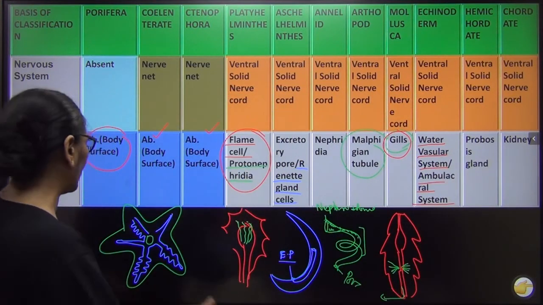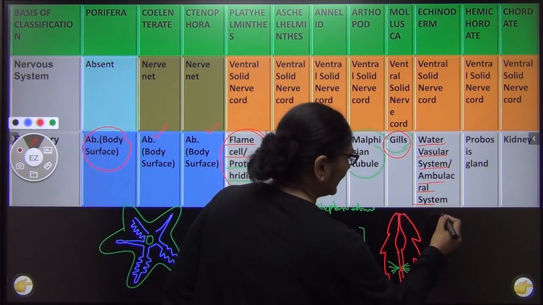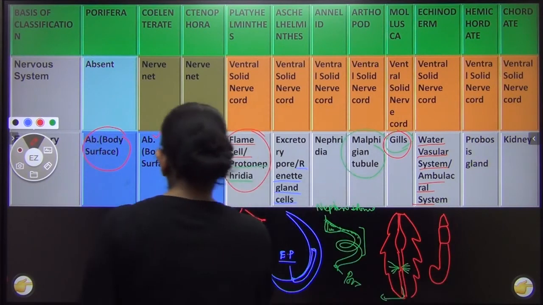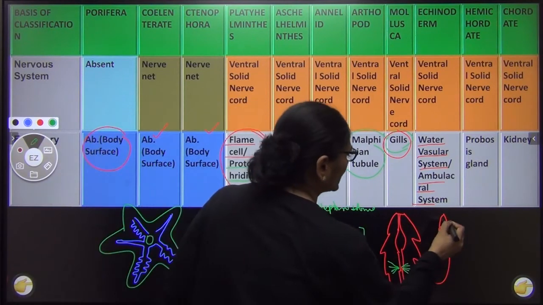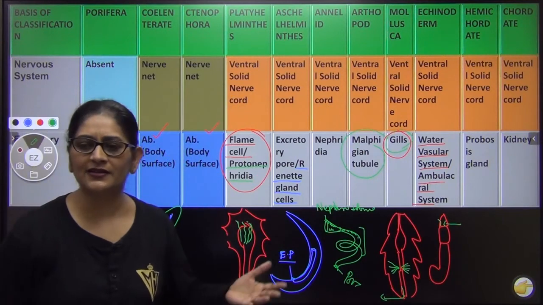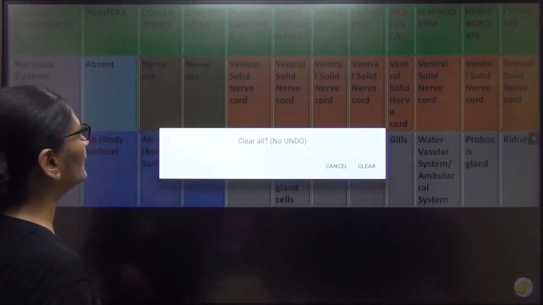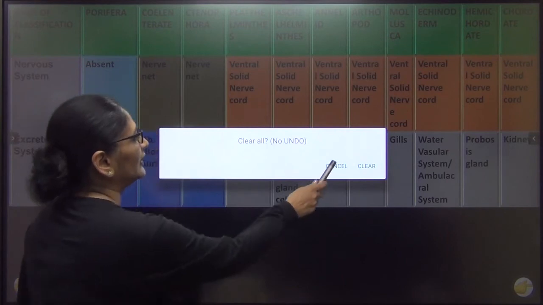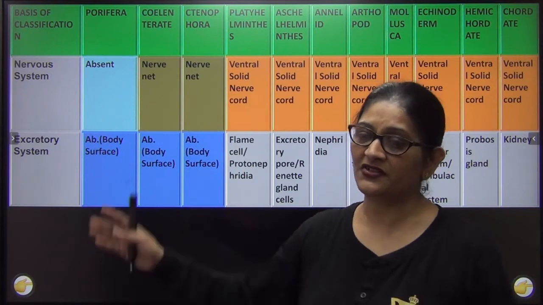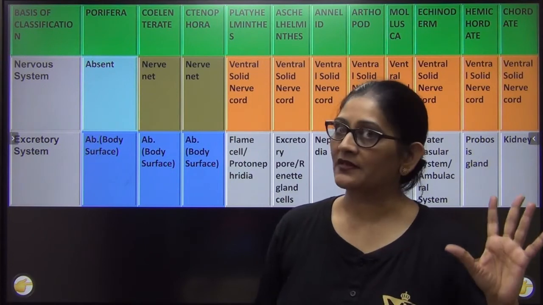Now let me come to hemichordates. In hemichordate what happens is, अगर हम एक hemichordate के ऐसे फोटो बनाएंगे, the body is divided into this proboscis, this body and the tail. This proboscis has a gland. This gland is called as proboscis gland, and this proboscis gland is basically used for excretion. And in chordates, it is mostly kidney, right? So we also had a comparative account of the excretory system as found in various groups of animals, right?